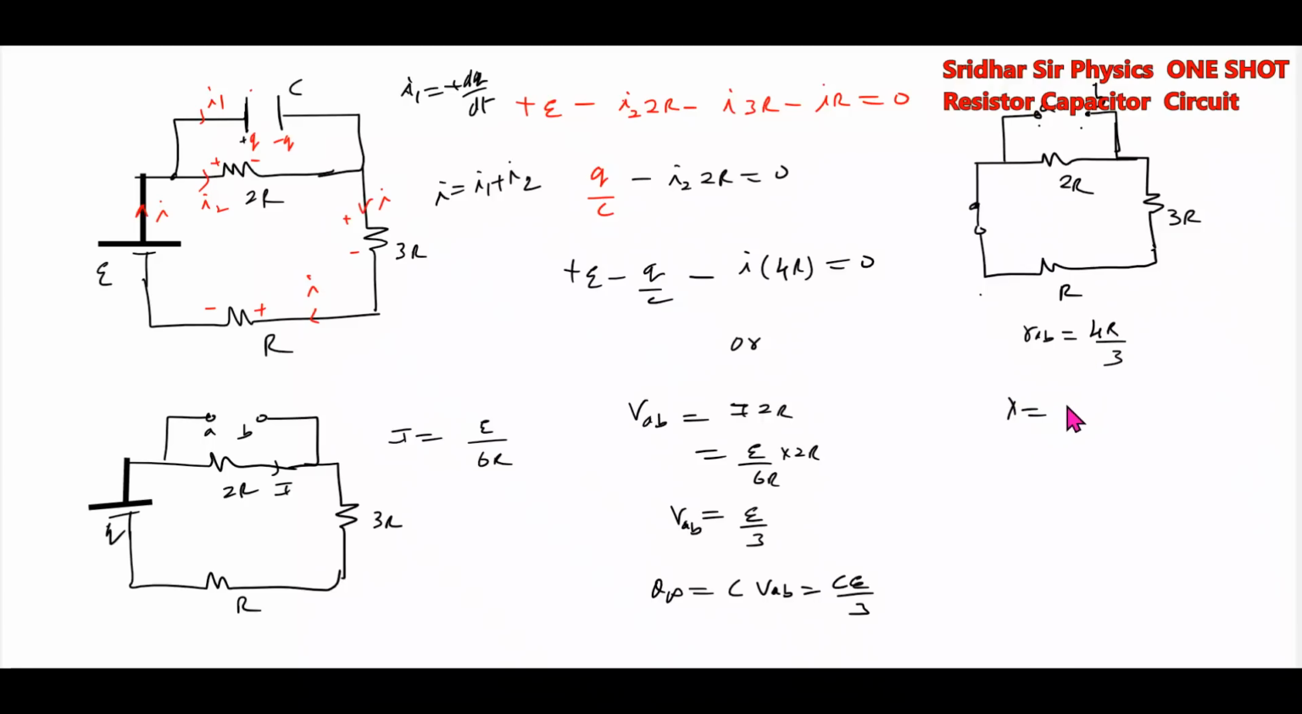Then the time constant of the circuit will be RAB into C, that is 4RC by 3. Then what is the expression for charge? Charge equals Q infinity into 1 minus e to the power of minus t by lambda. Then differentiating this, we'll get the current I1.